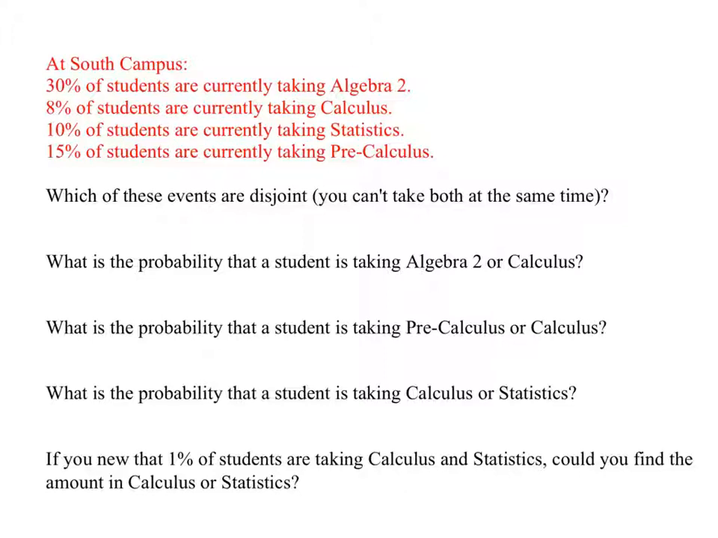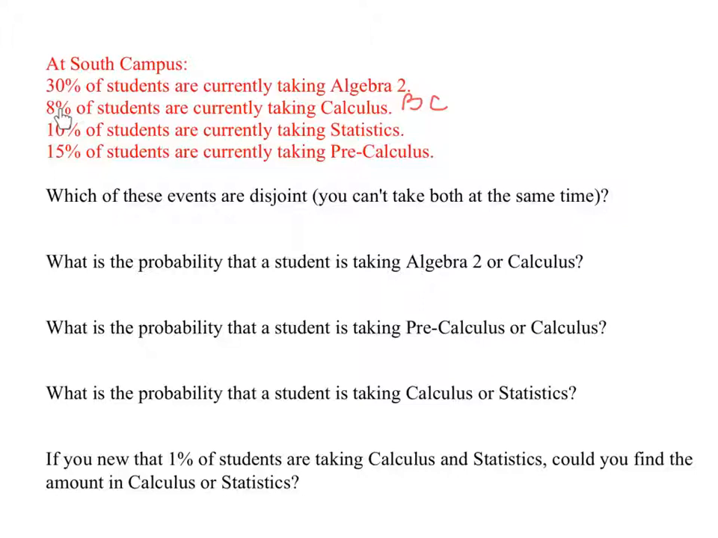So, another example. At South Campus, 30% of students are taking Algebra 2, 8% are taking Calculus, 10% are taking Statistics, 15% are taking Pre-Calculus. And I should be clear here, Calculus I meant was BC. So, which of the events are disjoint? Well, quite a few pairs here. Maybe I'll just talk about them.